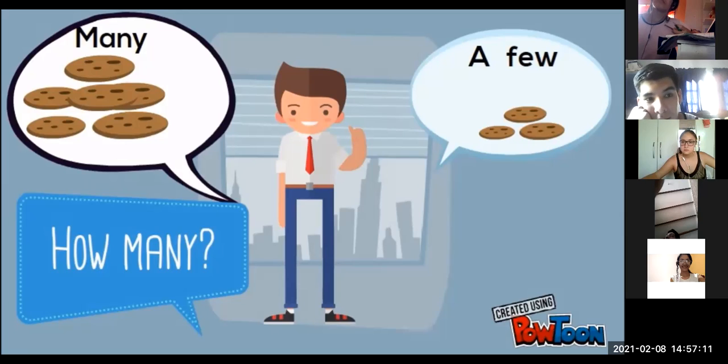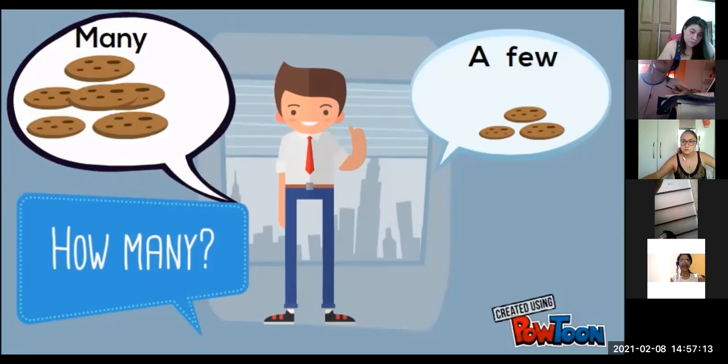How many eat fruit? How many fruits do you eat? ¿Cómo sería? How many eat fruit? How many fruits do you eat?